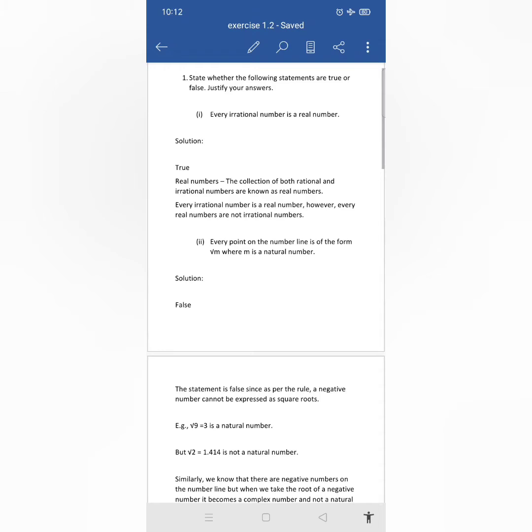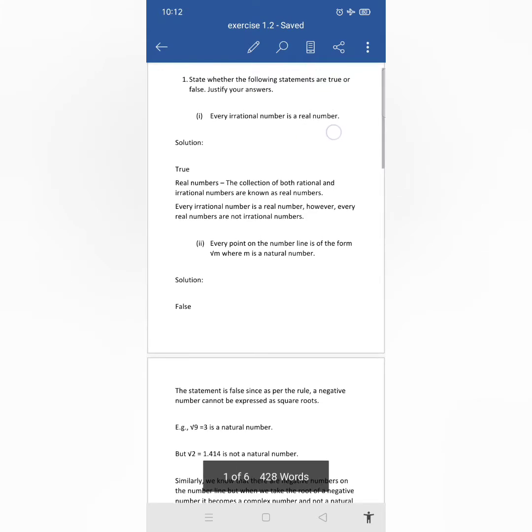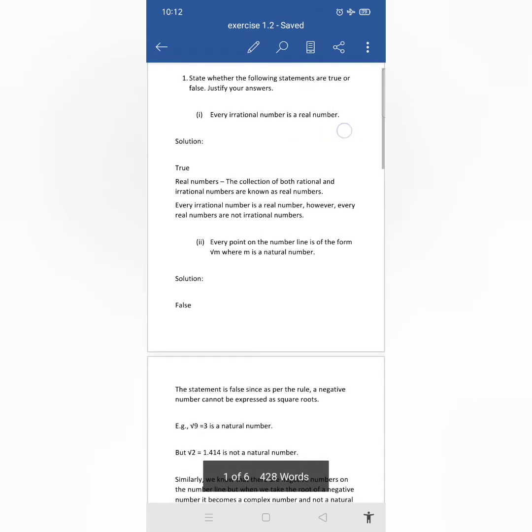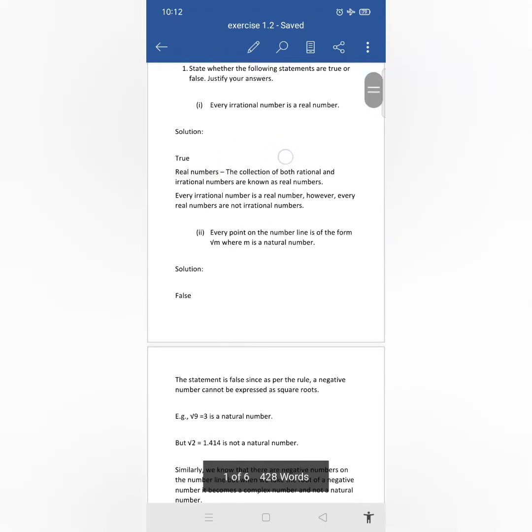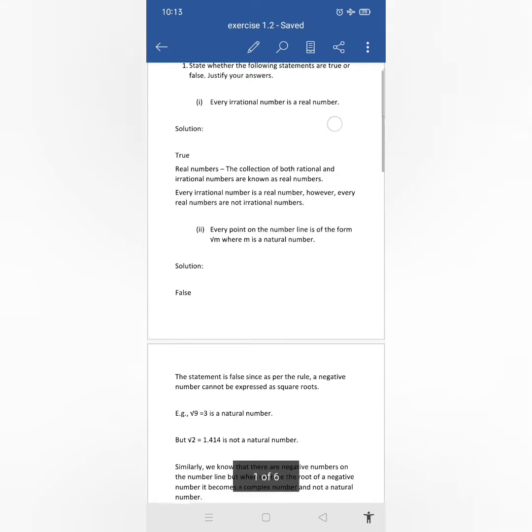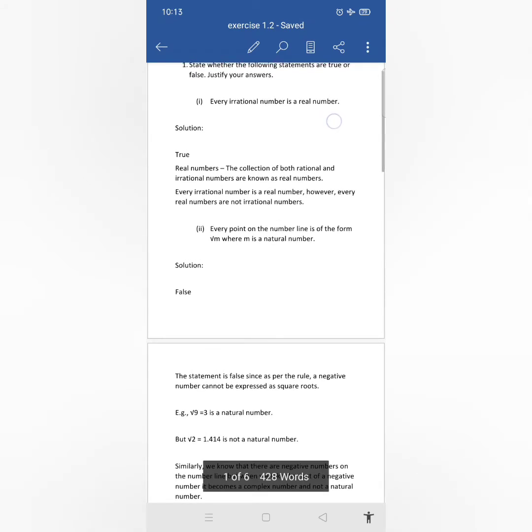Now this statement is true actually. Why? Because we know that the real numbers are the collection of both rational numbers as well as irrational numbers. For that sake we can say that every irrational number is a real number, so this statement is true.